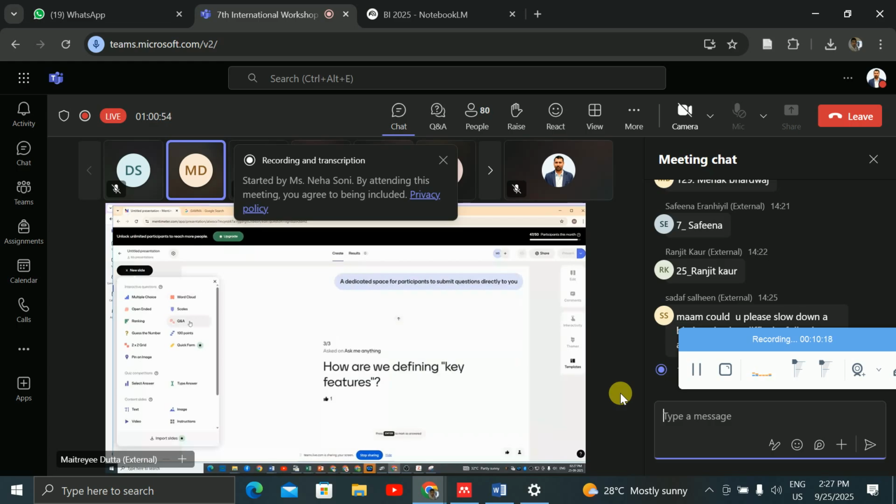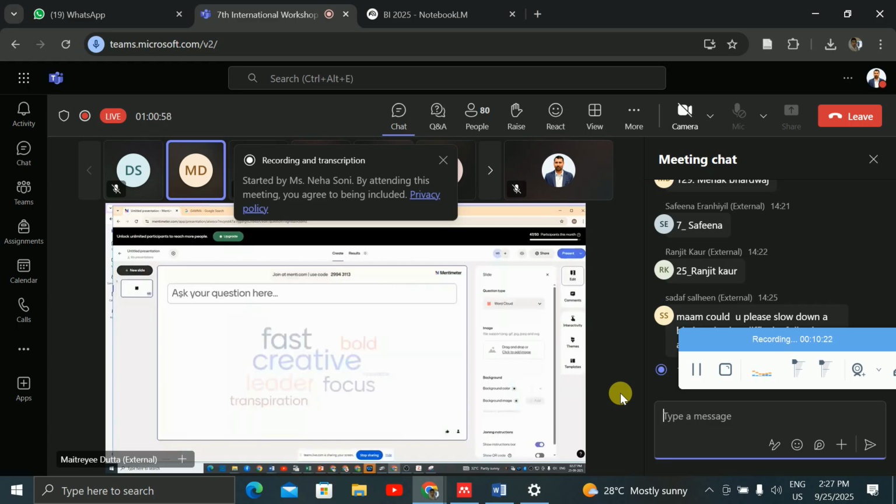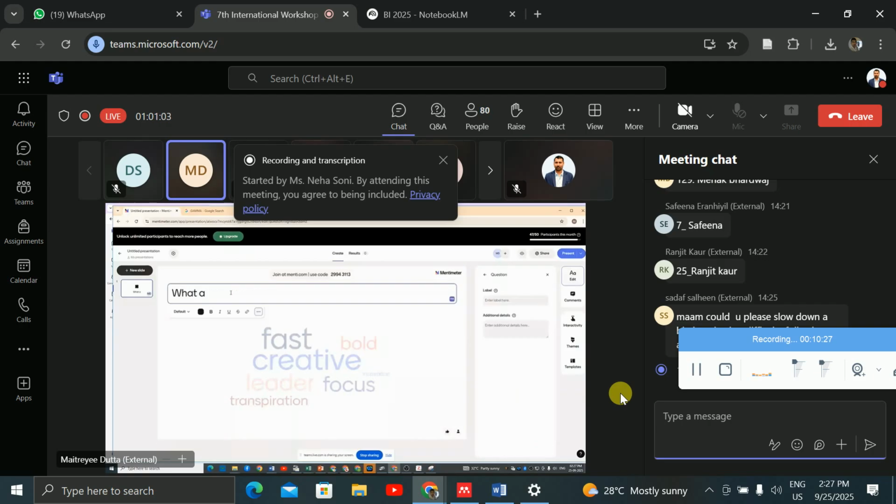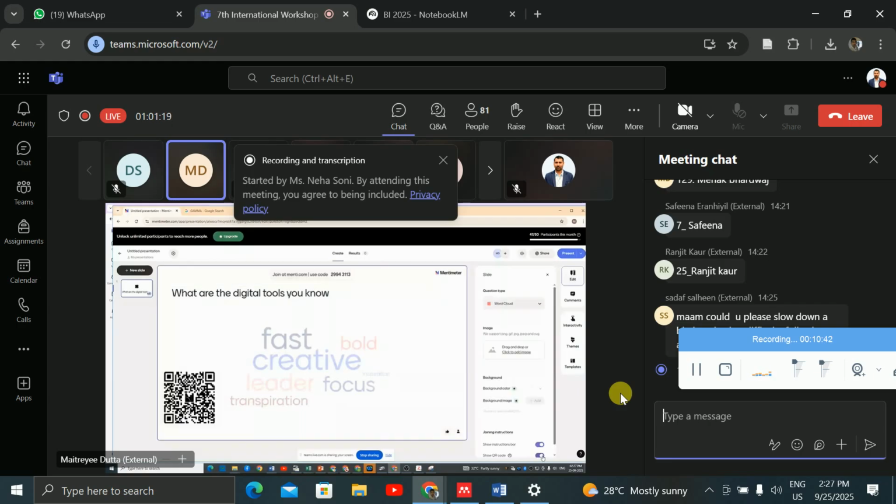For example, word cloud. Word cloud means that you can ask a question. For example, I am asking, what are the digital tools you know, right? And if I give that QR scan code on, then when I present it, you can click on this QR code and automatically give your answer.